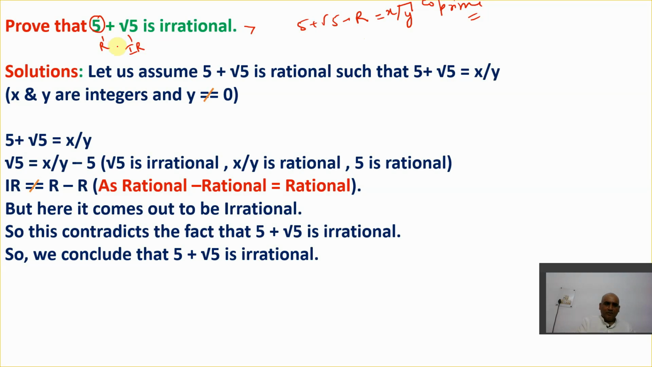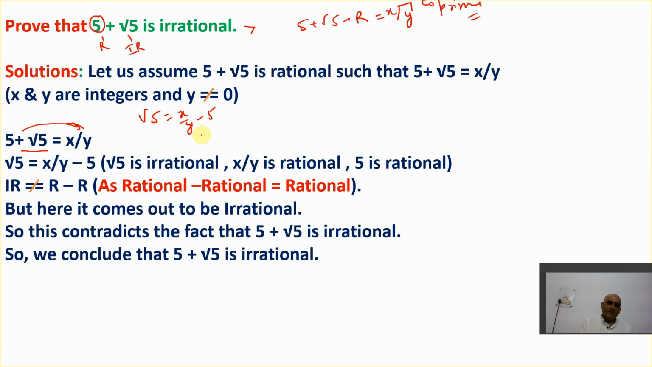Individually, let's talk like this. Now in the combination, let us assume 5 plus root 5 is rational. That means 5 plus root 5 is x upon y, or p by q, where x and y are integers and also co-primes, and y is not equal to 0. That is very obvious. Now let us say this 5 plus root 5 is x upon y. Let's take this 5 from LHS to RHS. Then root 5 becomes x upon y minus 5. I hope you get this point.